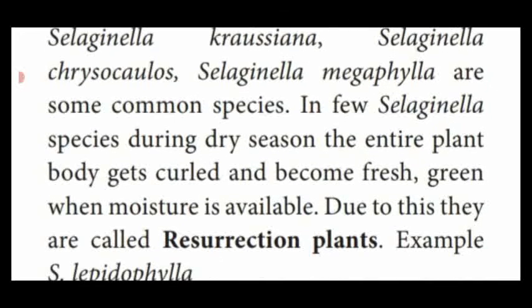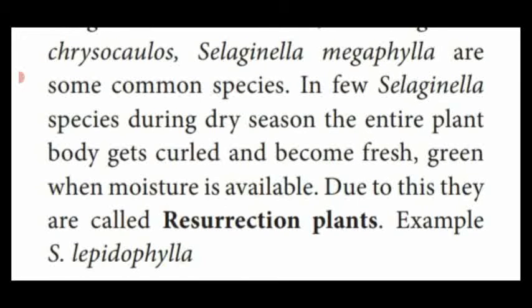In a few Selaginella species, during the dry season, the entire plant body curls up and becomes fresh green when moisture is available.